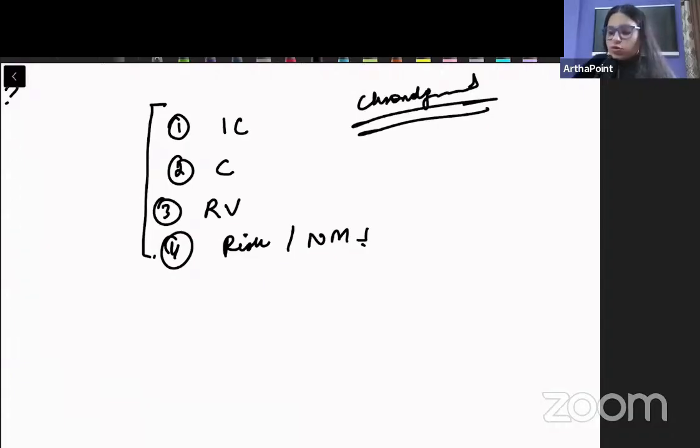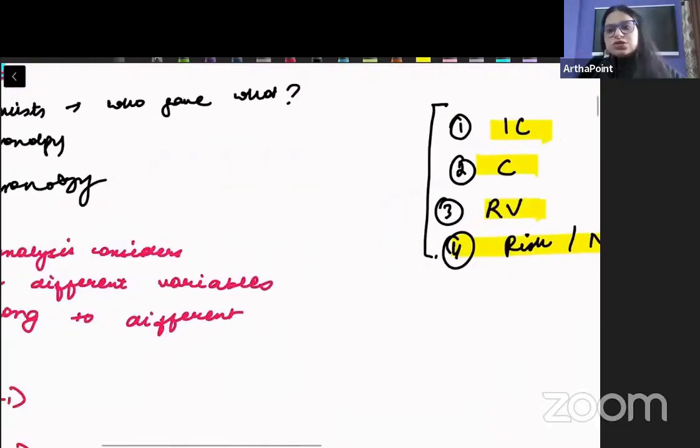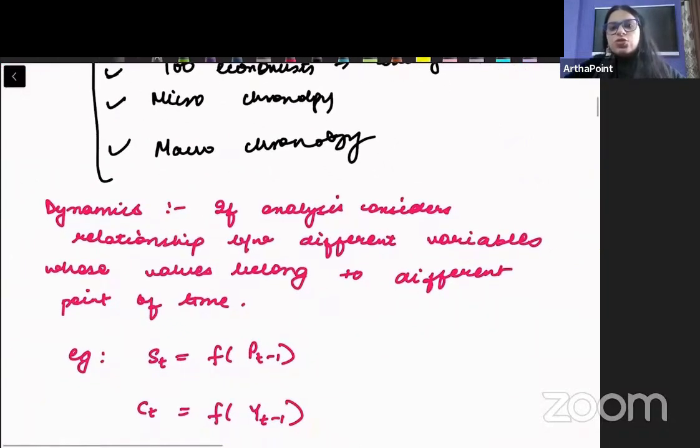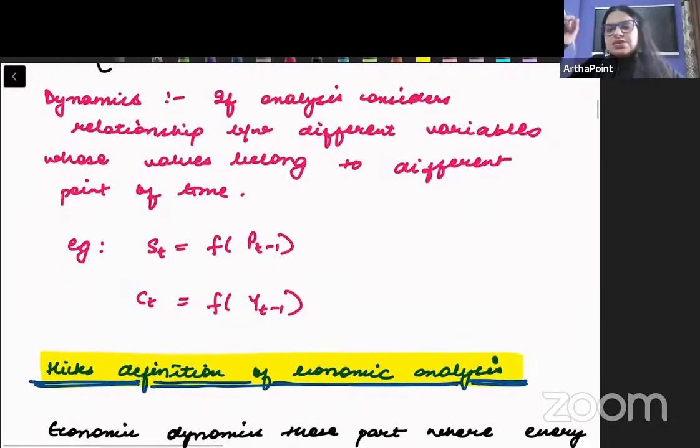So in that case, you need to know which theory came first and which came later. I have to be well aware of that concept. So the years in which these theories were released are also very important. You don't need to memorize a lot, but at least whatever I have given you in those videos, you should be aware of which theory came in which year. That is also important.